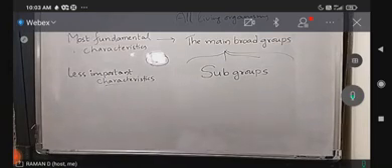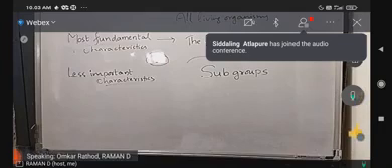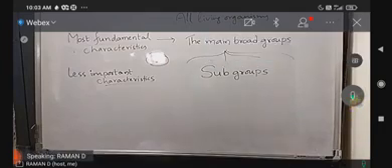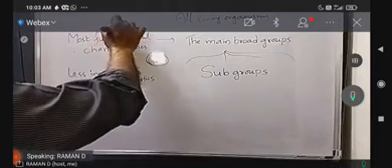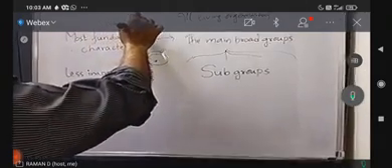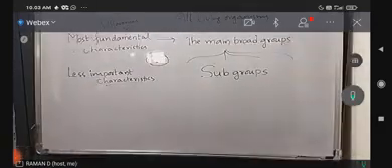Have you understood? In order to make the groups, what are we going to do? We are going to use the differences in the most fundamental characteristics to make the broad groups.